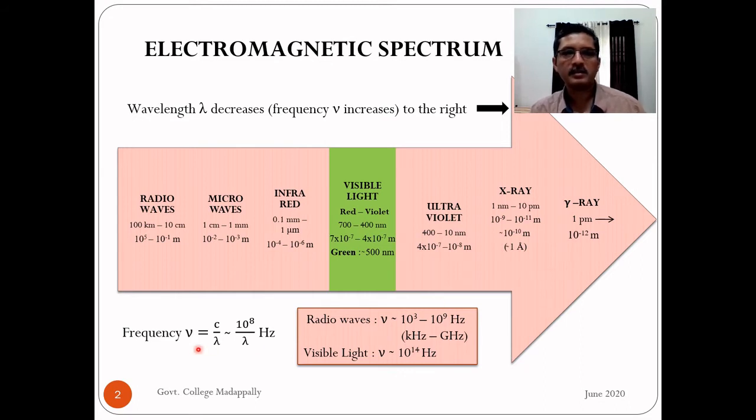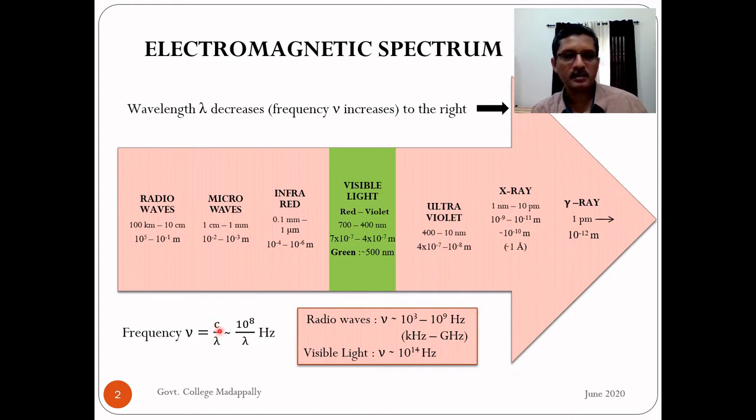And suppose in some situation we want to know the frequency of each region of the electromagnetic spectrum. We know the relationship is that frequency into wavelength is equal to speed of light. And what is the speed of electromagnetic radiation or speed of light? Usually we use light to represent any electromagnetic radiation.